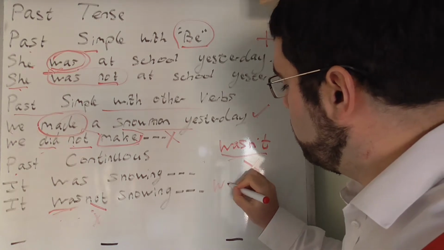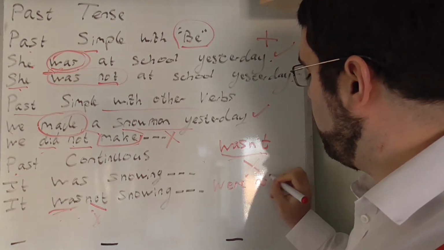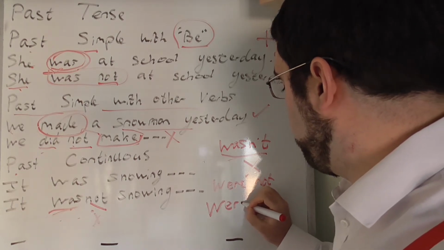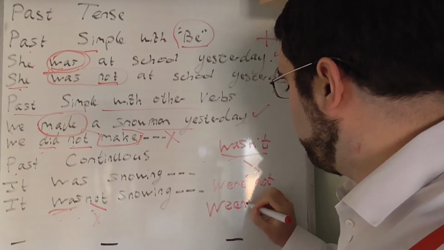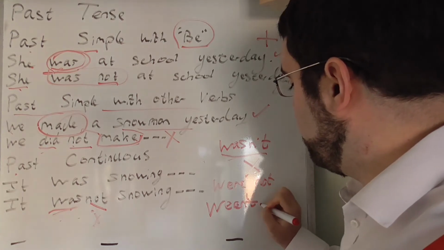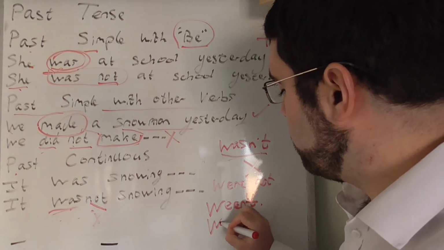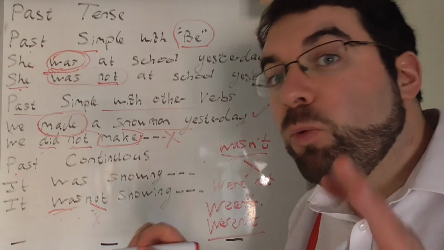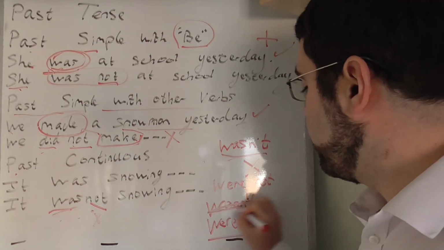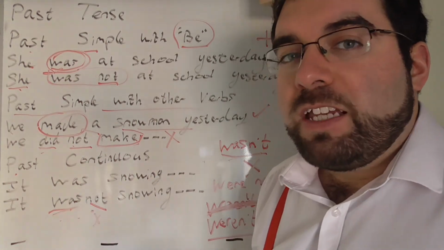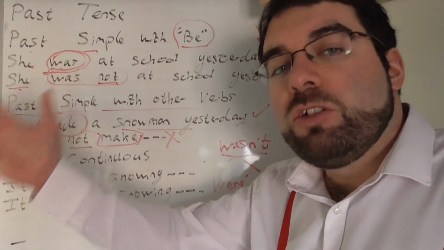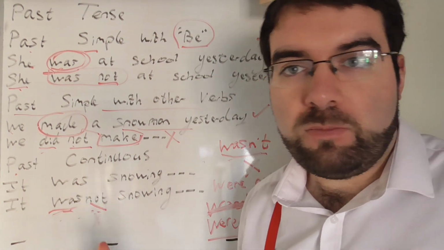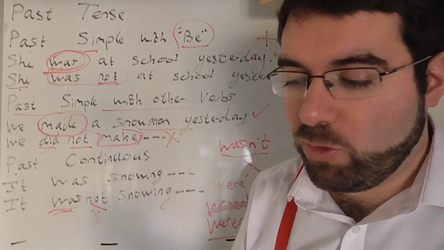Were not, weren't, we weren't. Hold on, let's do that again. We weren't at school yesterday. We weren't at the meeting just now. It was not snowing. Makes sense. Nice and straightforward.